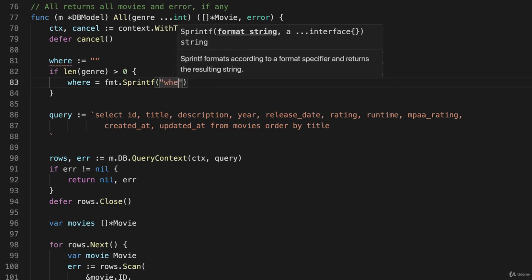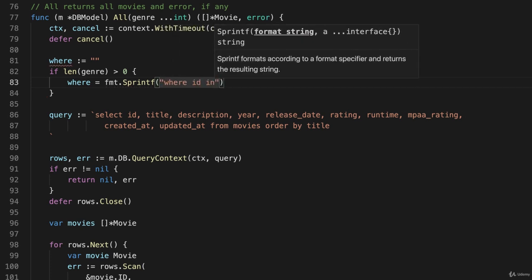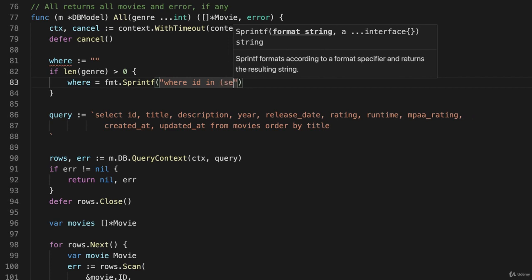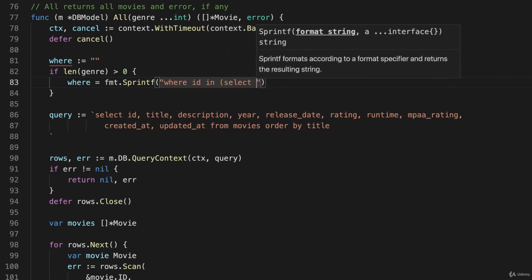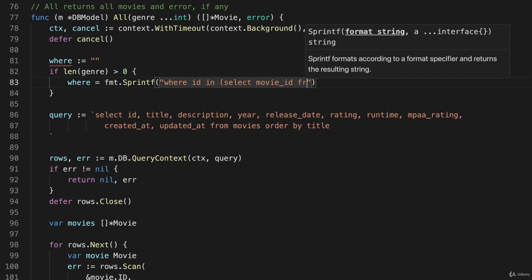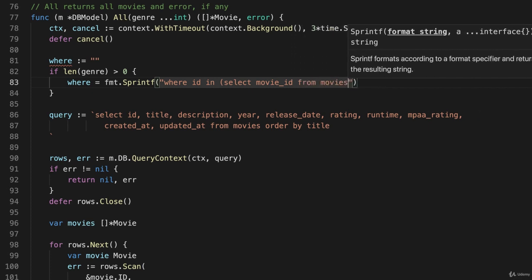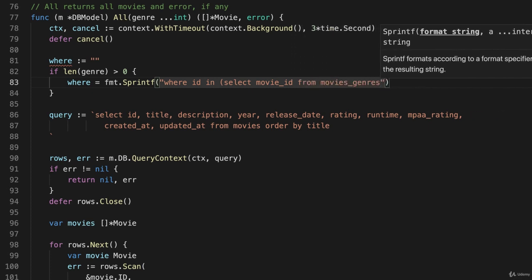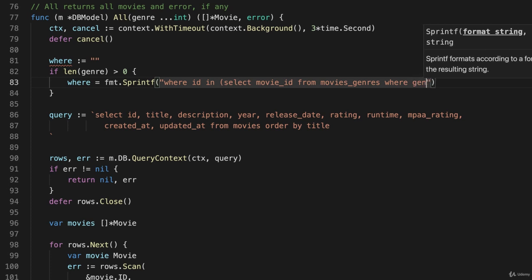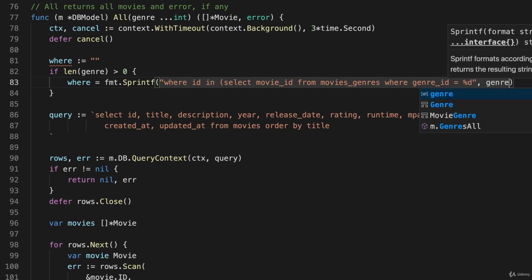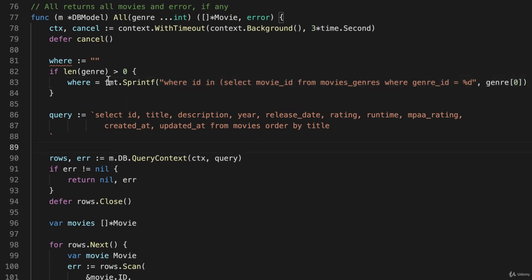And give it this string, where id in, open parentheses, select movie_id from movies_genres, where genre_id is equal to %d, and then I just substitute genre 0. And that will be whatever ID was supplied when we called this function. So that gives me a where clause.